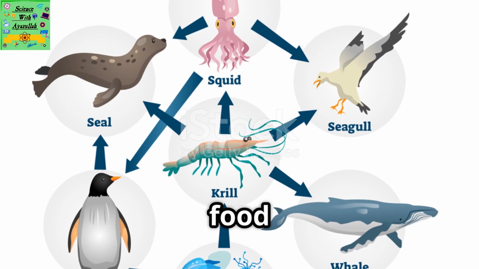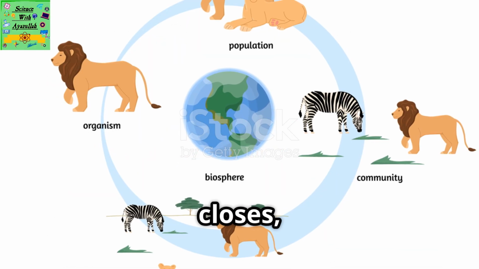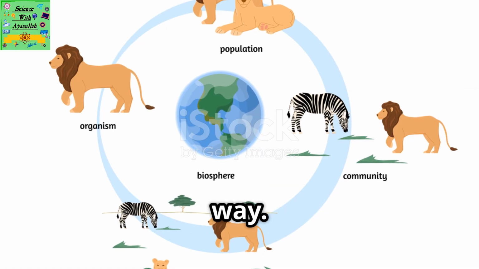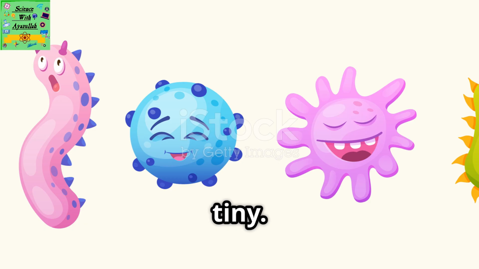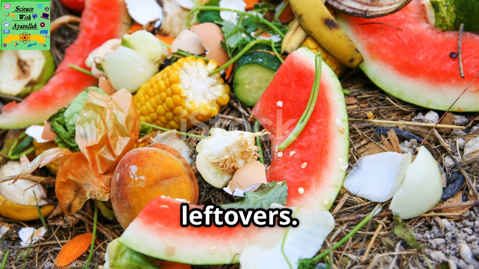Some animals share food sources. Overlap turns chains into webs. If one path closes, energy flows another way. Here's where it gets tiny. Microorganisms, the quiet MVPs. They recycle the leftovers.